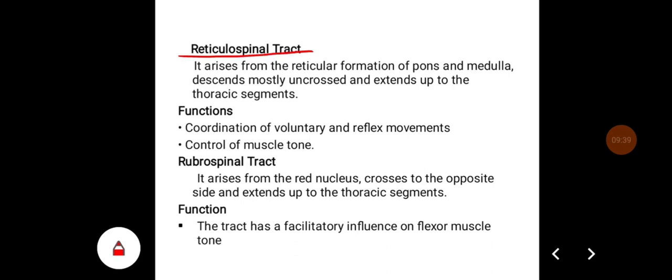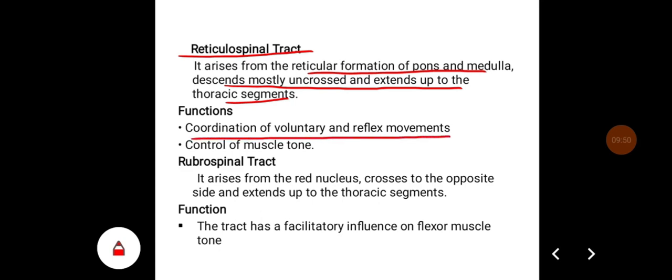Reticulospinal tract. It arises from the reticular formation of pons and medulla, descends mostly uncrossed, and extends up to the thoracic segments. Their important function is to coordinate voluntary and reflex movements and control the muscle tone.